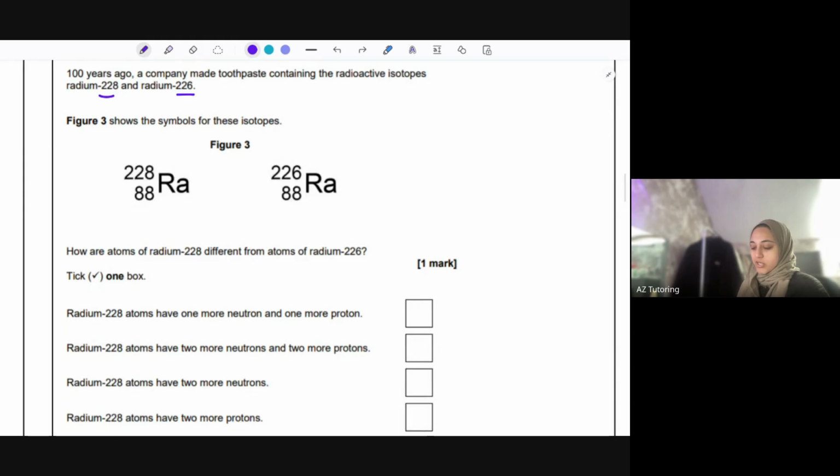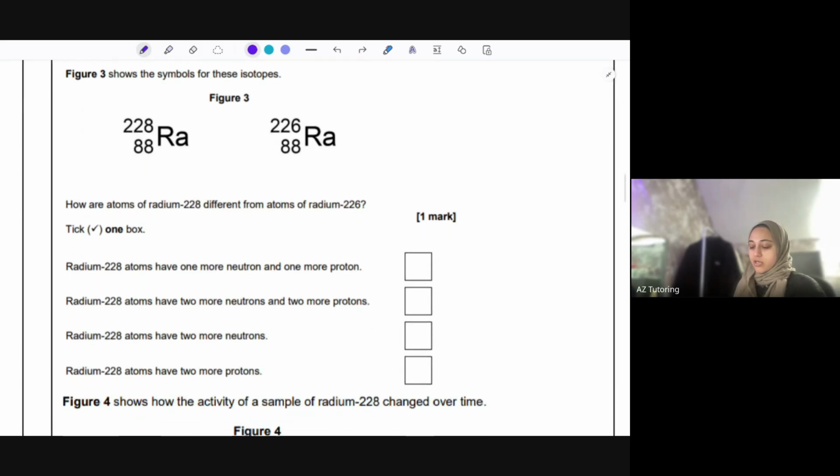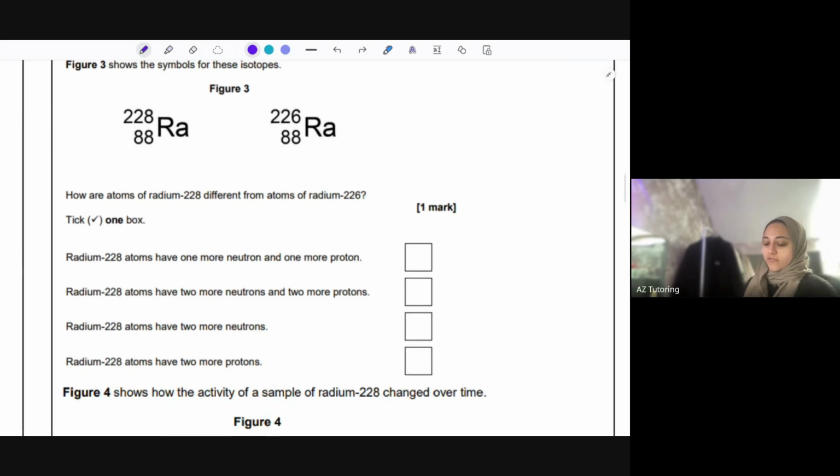How are the atoms of radium-228 different from the atoms of radium-226? Well, the neutrons. If I look at the protons here, both are 88, so just the bottom number. Had it been different, it would have been a different element altogether. The proton number defines what that element is.